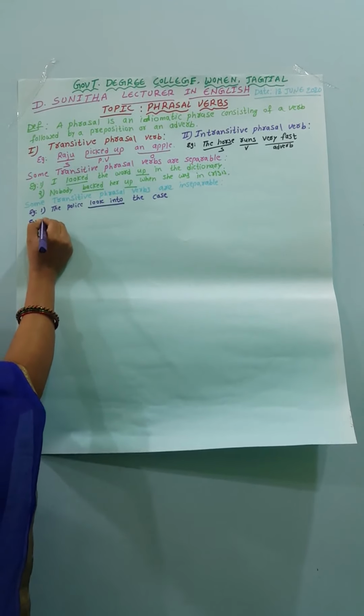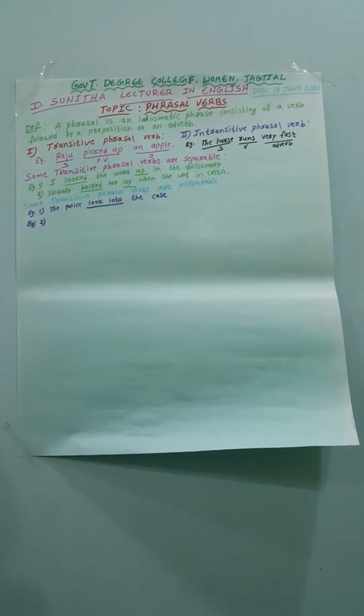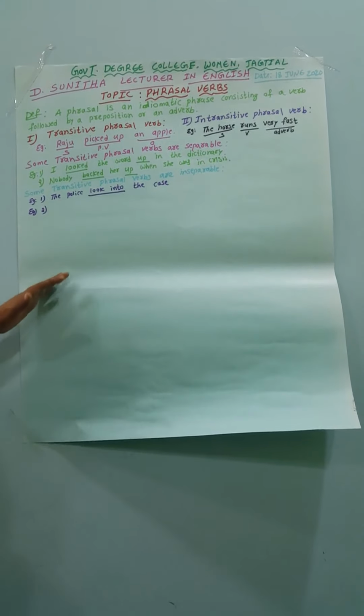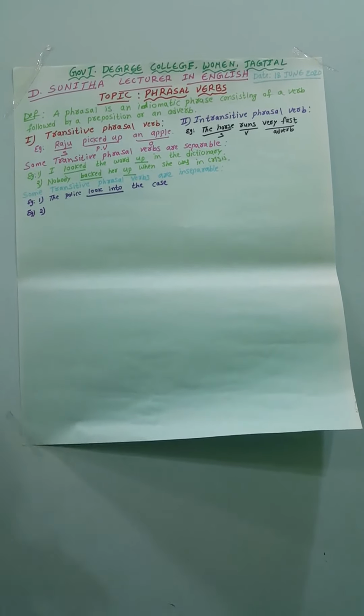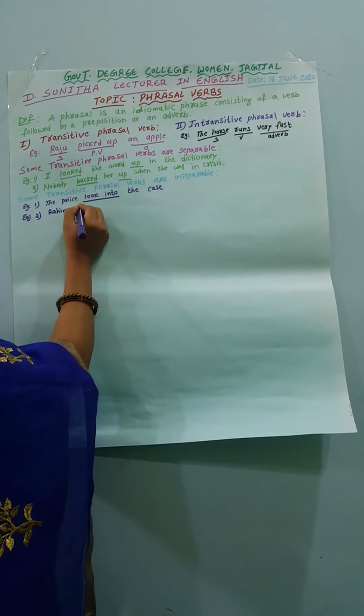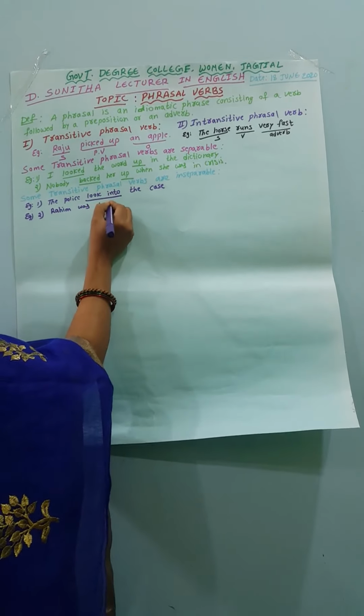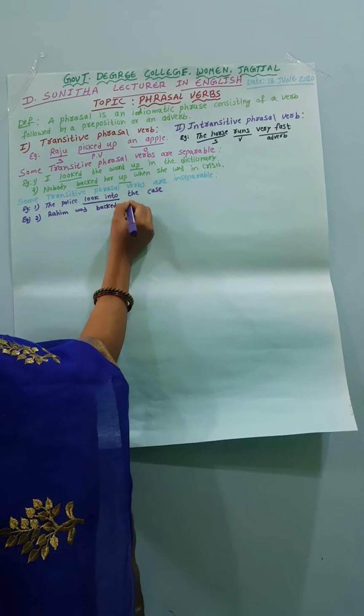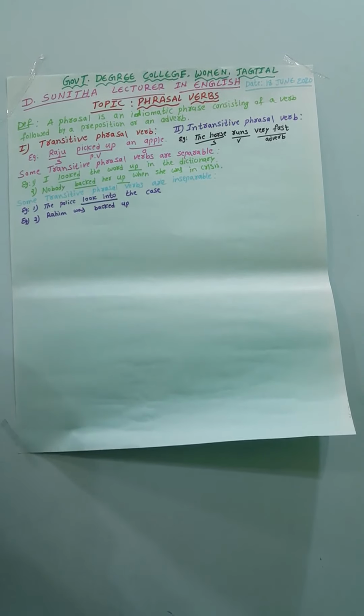See another example of transitive inseparable phrasal verbs: Rahim was backed up by his colleagues.